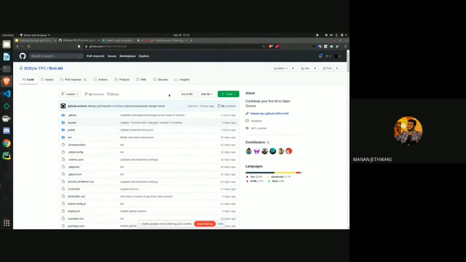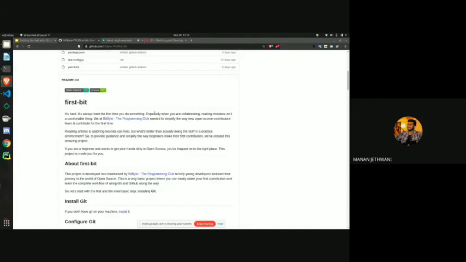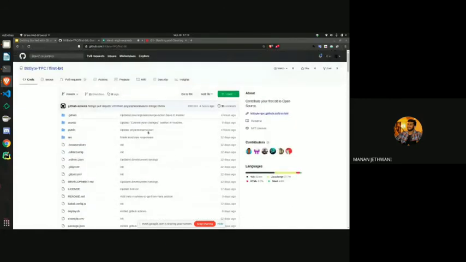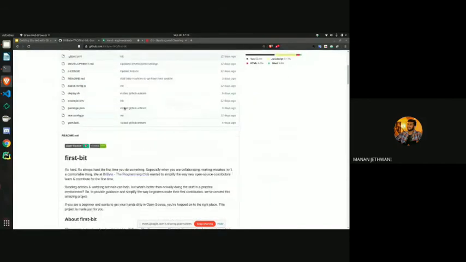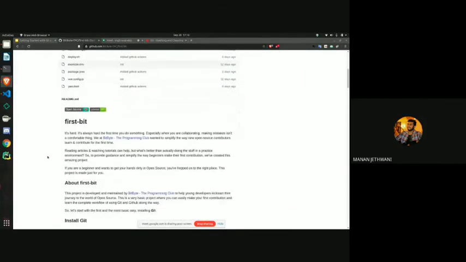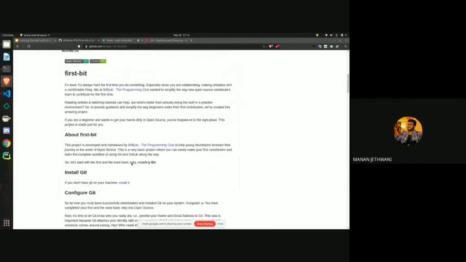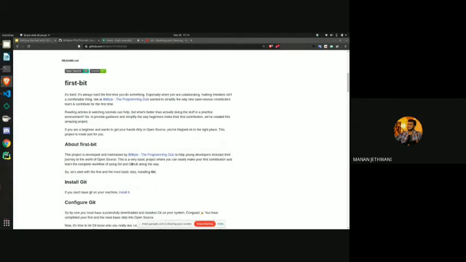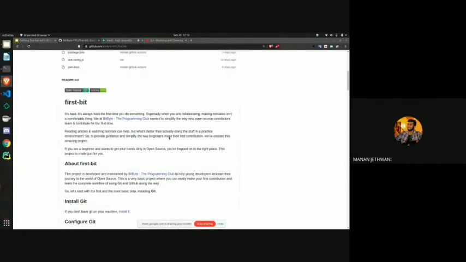And one thing more I want to tell you about is that whenever you open a GitHub repository, there might be a README page below all the code files. This README page is set up by the main managing part of the working team, or the team working on this project.